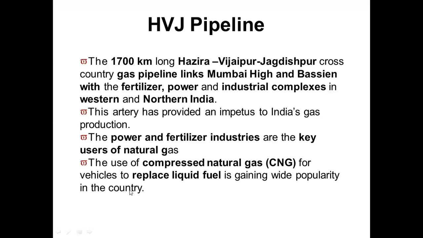So now the HVJ pipeline, as I was telling you, is a 1700-kilometer long cross-country pipeline, Hazira-Vijaipur-Jagdishpur. This gas pipeline links Mumbai High and Bassein with the fertilizer, power and industrial complexes in western and northern India. So this artery has provided an impetus to India's gas production.